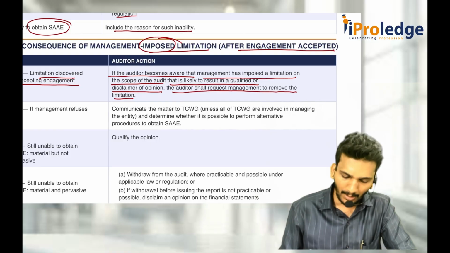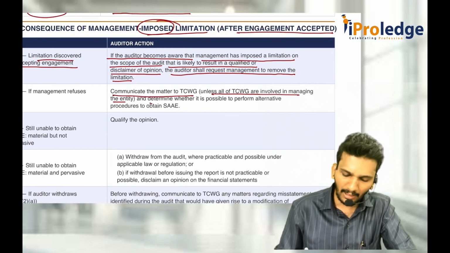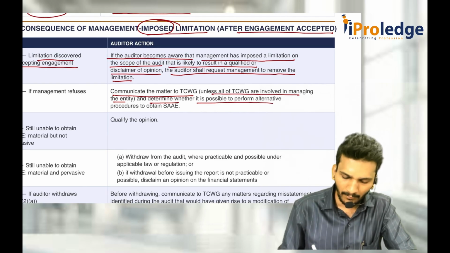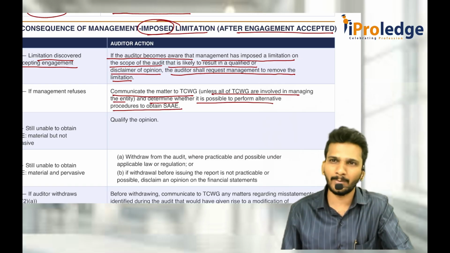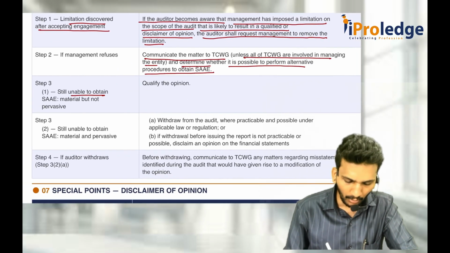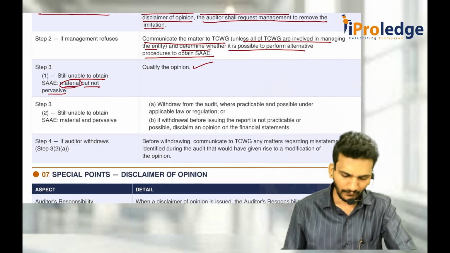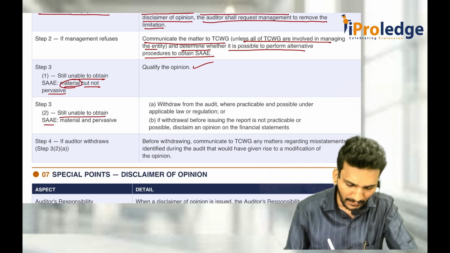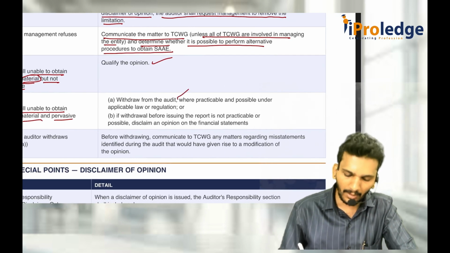Then communicate the matter to TCWG unless everybody is involved in managing the entity. Then determine whether it is possible to perform alternative procedures to obtain sufficient and appropriate audit evidence. If possible, do it. If not possible, but you conclude that materiality is there but not pervasive, then you qualify your opinion. No sir, still unable to obtain sufficient appropriate audit evidence, and you conclude materiality is there, pervasiveness is also there. Then withdraw from the audit engagement.